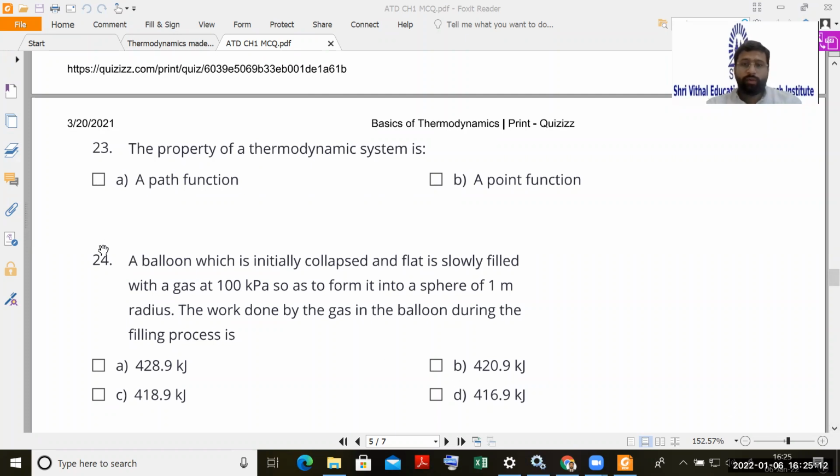Example number 24. Can anybody just give a hint? Afterwards, he can calculate it. How to calculate work in this case? Yes. So fast, we have 5 minutes only remaining. We have to cover 9 more MCQs.